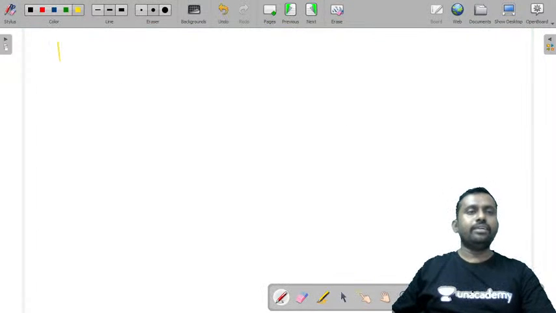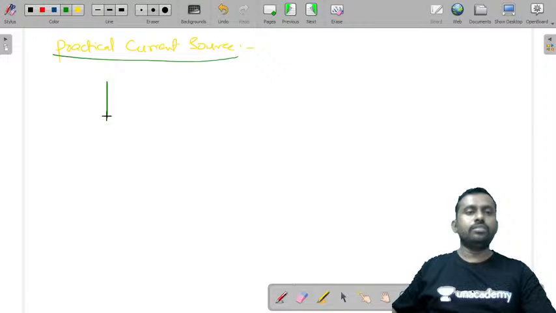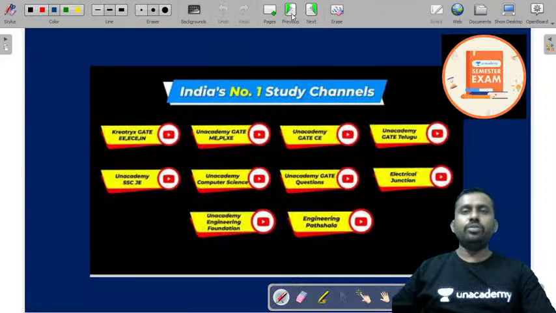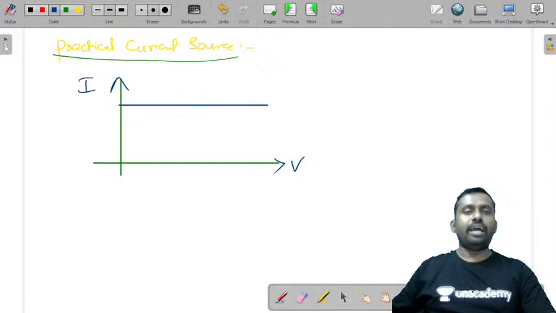Whereas coming to a practical current source, if you look at the VI characteristics, if this is I and this is V, the value of current will be constant irrespective of the voltage.